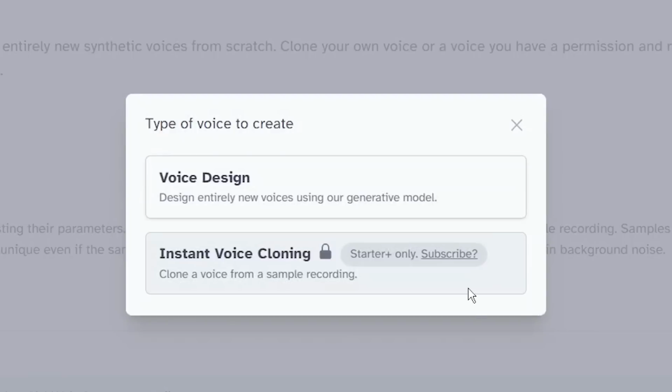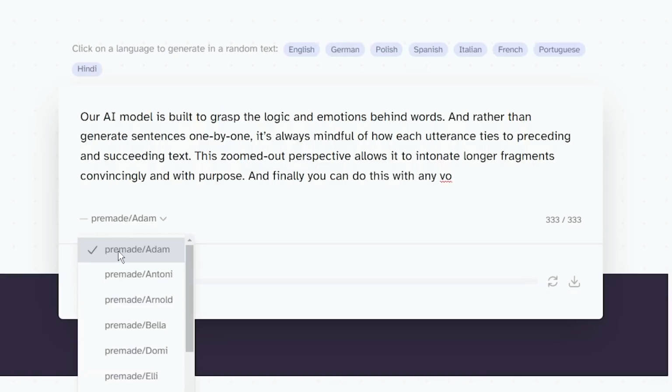This is useful for adding voiceovers to videos, podcasts, and audiobooks. There's even an option to use your own voice. But unfortunately, you have to pay to use that feature. Though I would say that the voices that come with the free version are already pretty good.